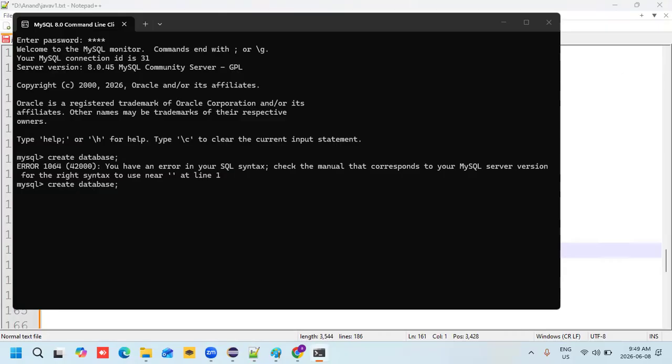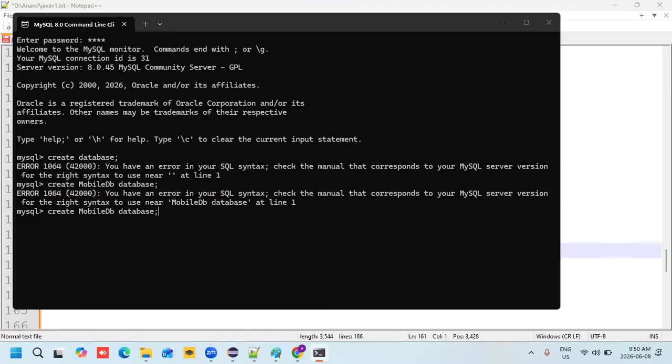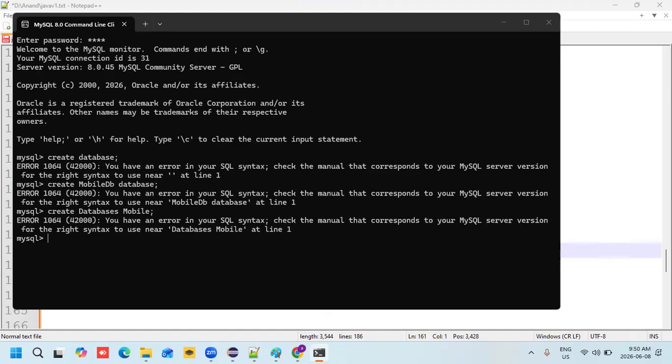I would like to create the database name. Give any database name of my own, like mobile. I'm creating the data for mobile. My database name here is mobile DB.